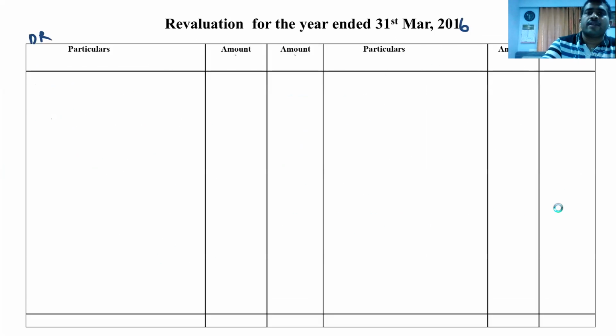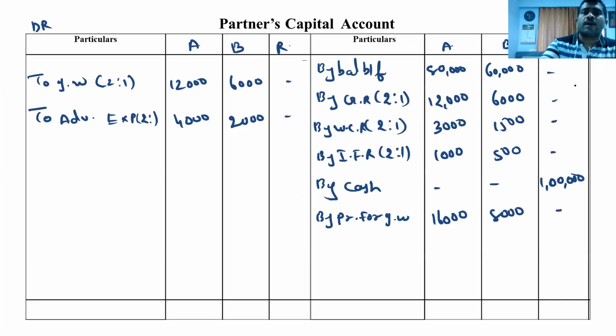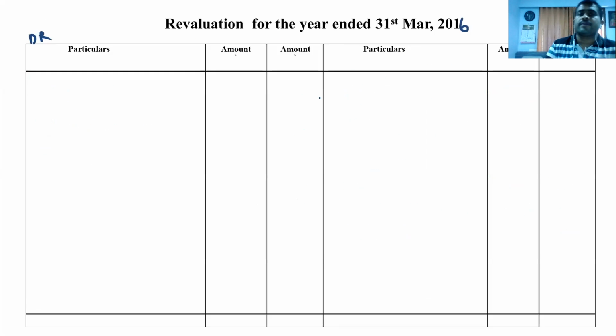So go to land and building. They are saying increase, so plus increase 17,000. So it comes to 89,000. Clear? And that we have to write on revaluation credit side, increase in building 17,000.